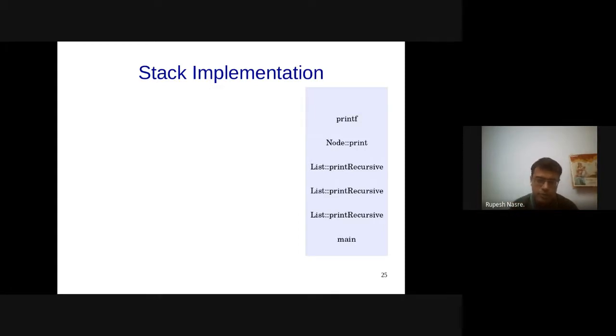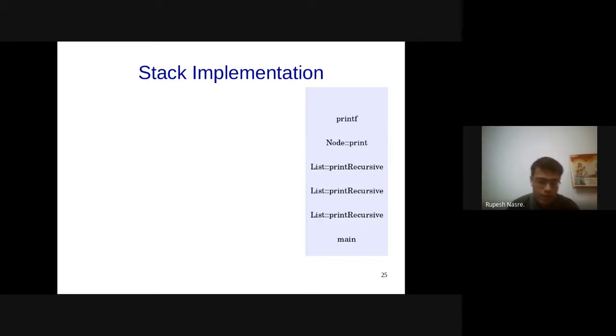For example, if I am calling print recursive and after that I start printing a particular node, from there I get into actual printf or cout. Now, when I am inside printf, is it possible that suddenly print recursive will finish? So that is not going to happen. First printf has to finish, then node print has to finish, right?